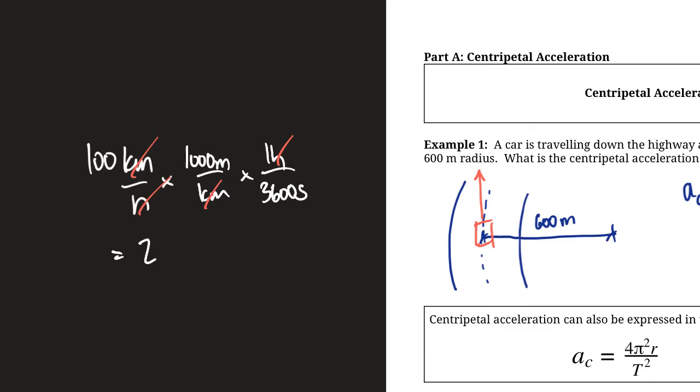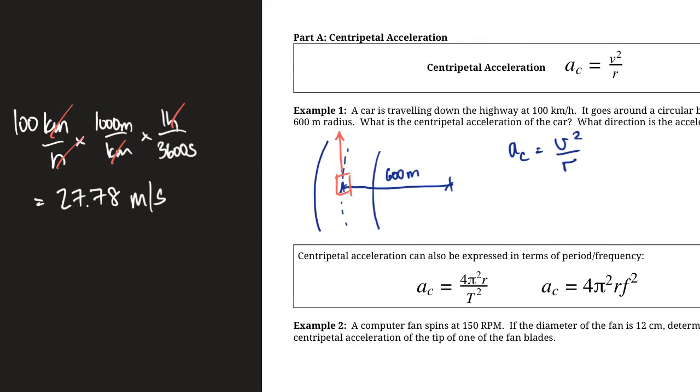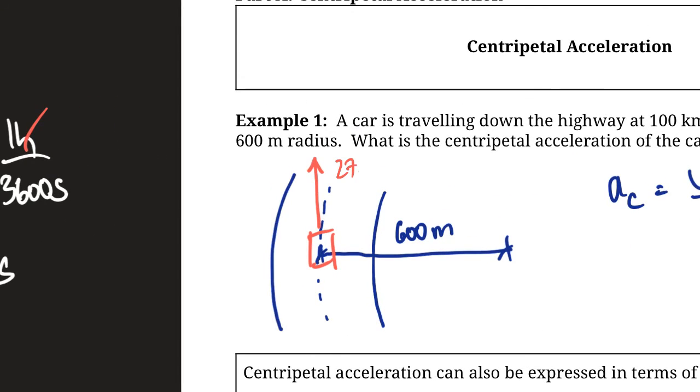And I believe you get 27.77 repeating, so let's just do 4 significant figures here to make sure that we're okay, because I think the final answer is probably going to have 2 significant figures. So 27.78 meters per second is how fast we're traveling. Let's put that here as well.